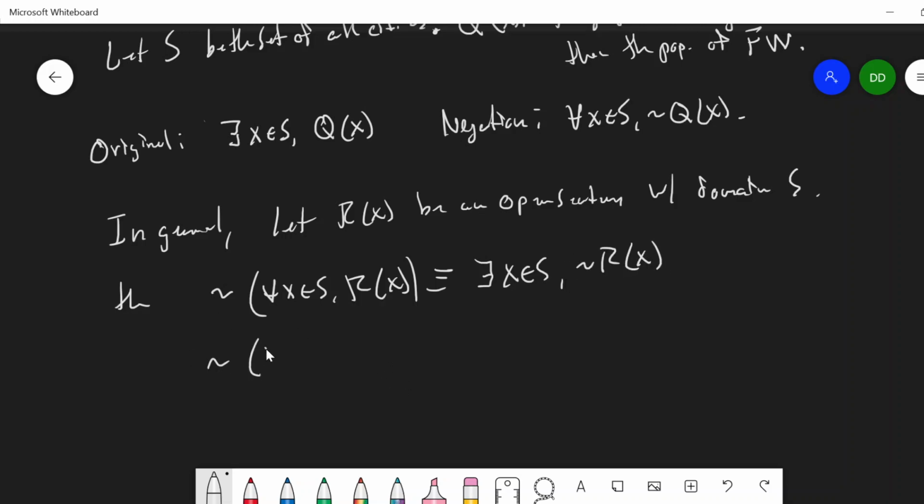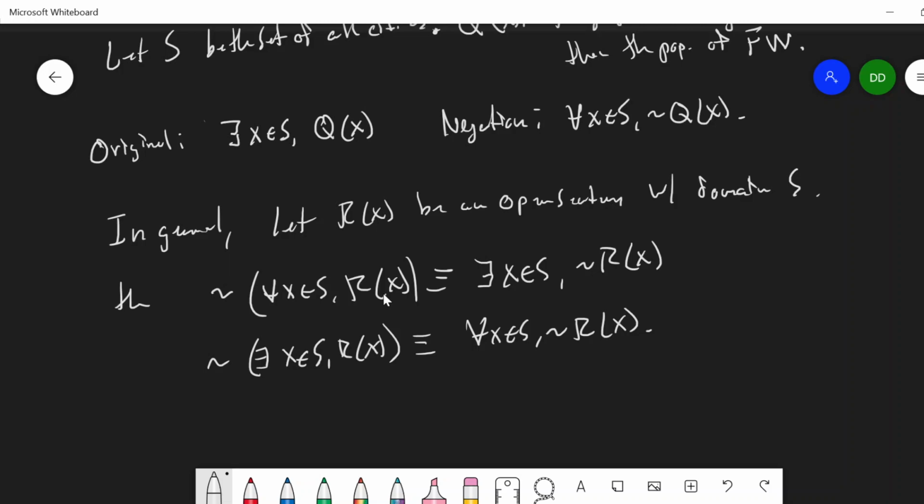And the negation of the existentially quantified statement, there exists x in S such that R of x, is the statement for all x in S, not R of x. So this is how to negate a universally quantified statement and an existentially quantified statement.